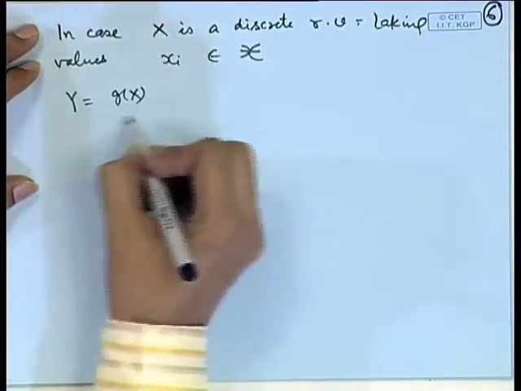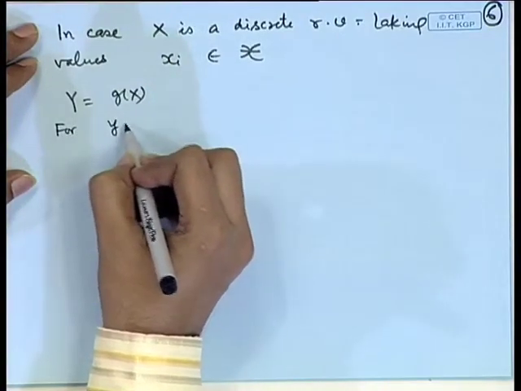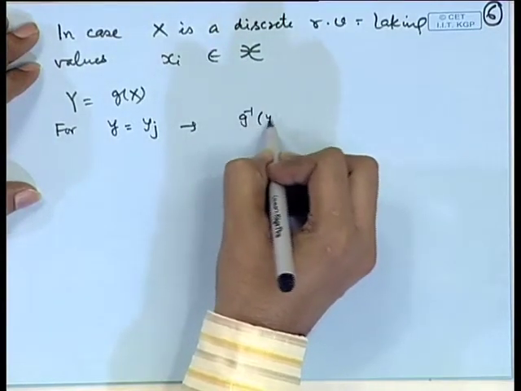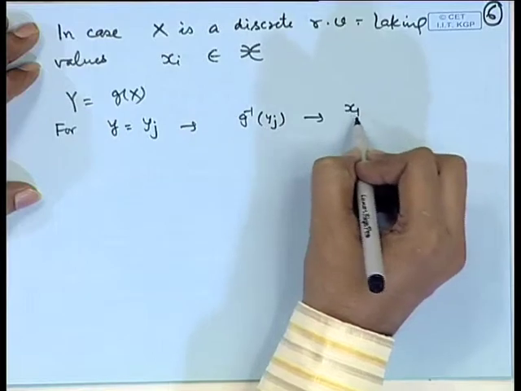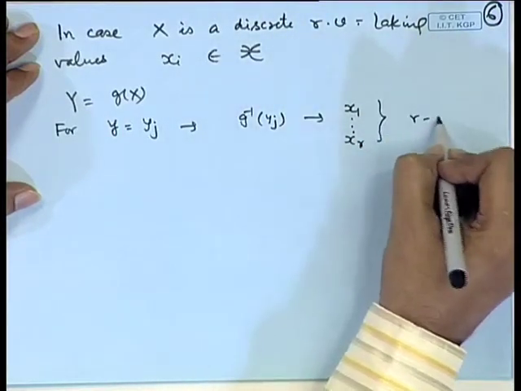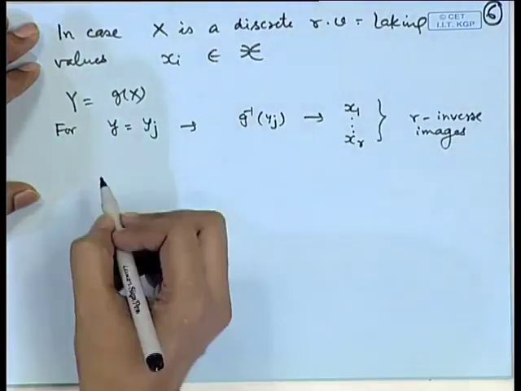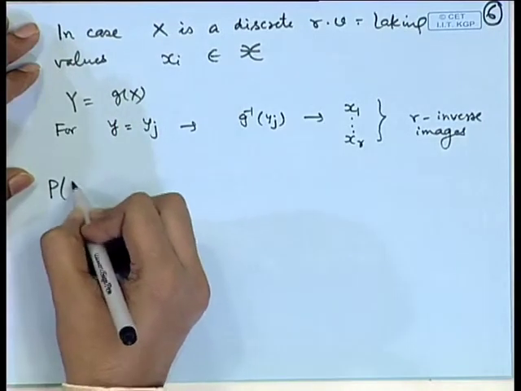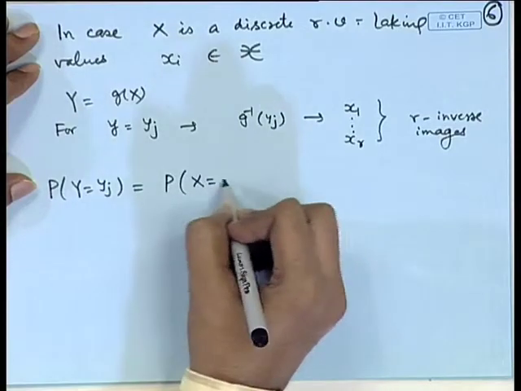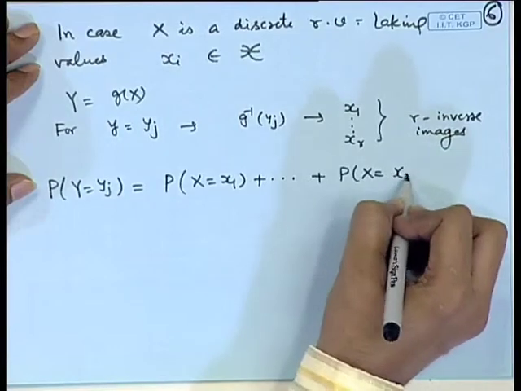Then for Y = y_j, g inverse of y_j could be x_1, x_2, ..., x_r, say. That means, in general, suppose r inverse images are there. Then probability of Y = y_j will be equal to probability of X = x_1 plus probability of X = x_2 plus ... plus probability of X = x_r.